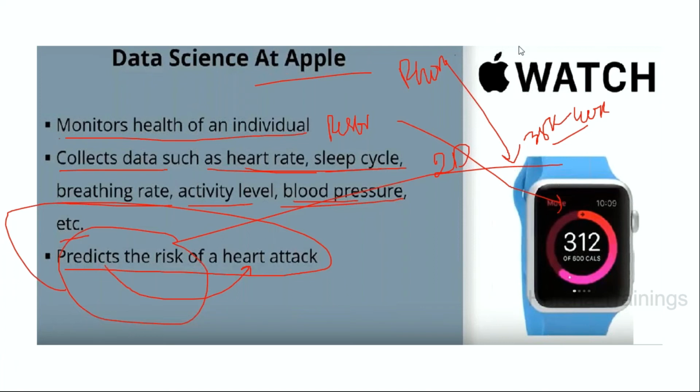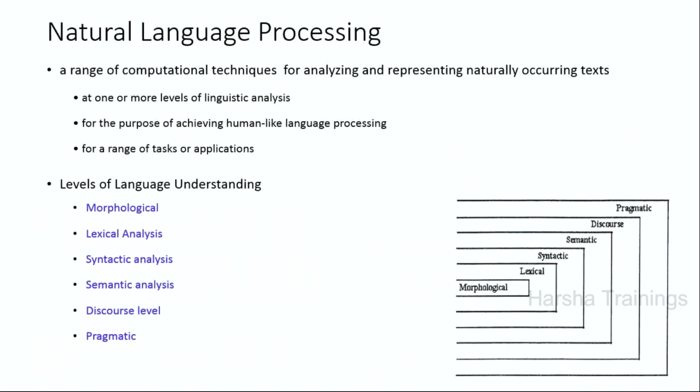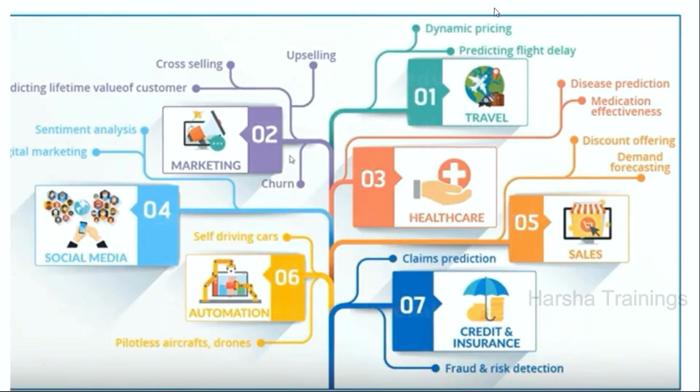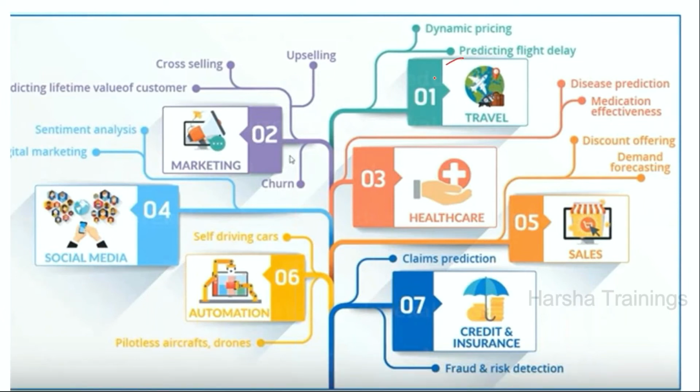Now let me continue. Let me skip some other machine learning topics and concentrate more on the case studies where exactly we will use machine learning and data science. Let us take the first case study, travel. If I want to go from one place to another place, one of the best applications is dynamic pricing. Just now I told you about Uber.